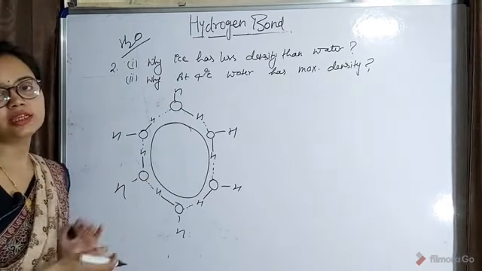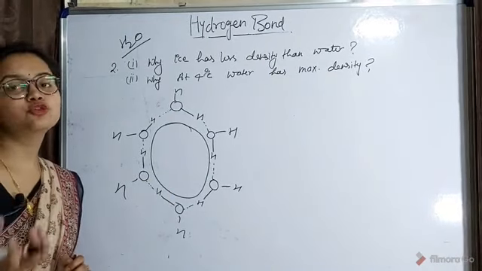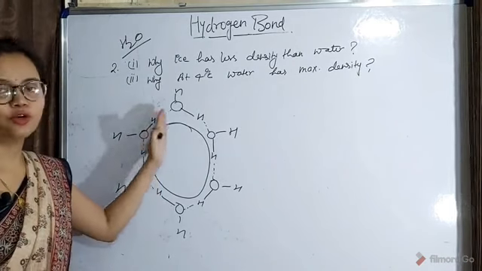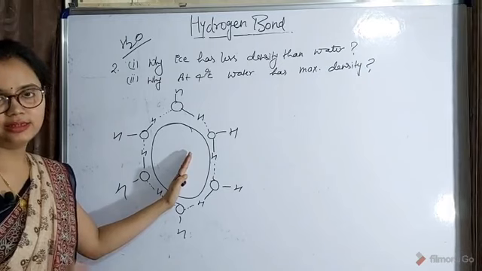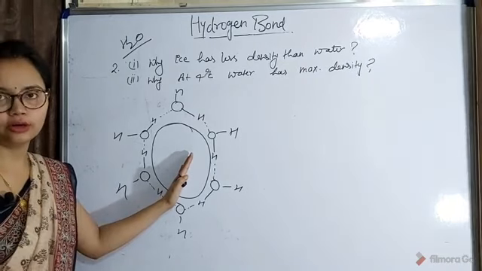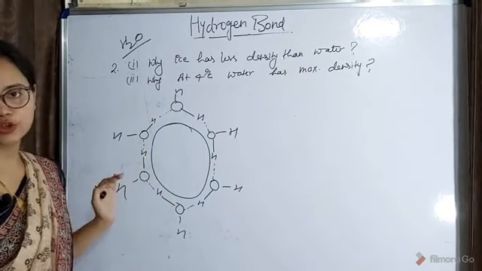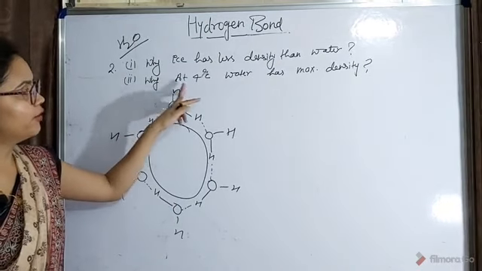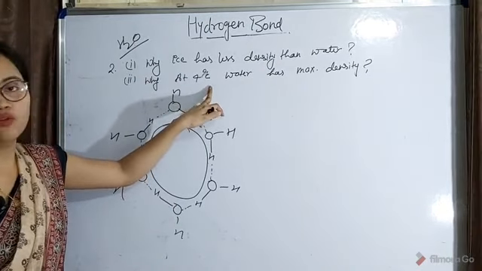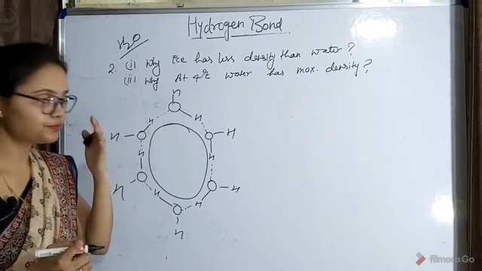And this is the same reason why ice floats on water. Because of the open cage structure it has high volume and less density, that's why it floats on water. So this is the answer to the first question. Now let's discuss the second question: why does water have maximum density at 4 degrees C?